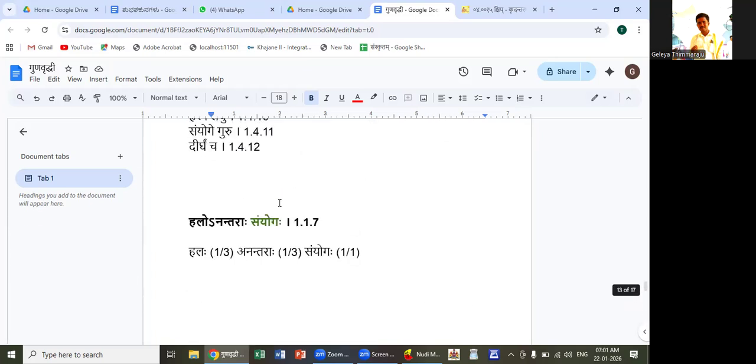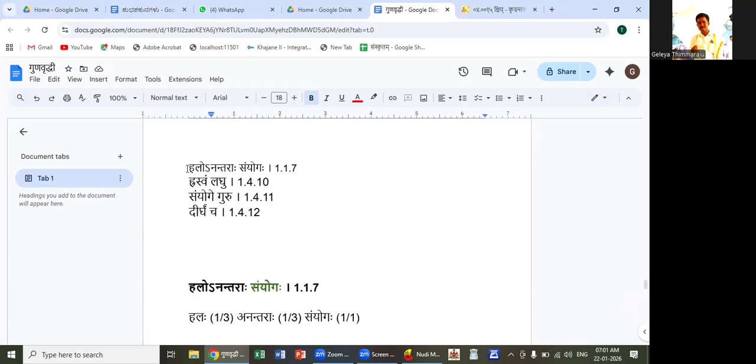Today we learned four sutras. Alontyat purva upadha, sanyogah, hrasvam laghu, sanyoge guru, dirgham cha. By the sutra for sanyoga, two or more hal letters without any vowels or pause between them, the group of those hal letters is called sanyoga. Hrasvam laghu: the hrasva letter is called laghu. Sanyoge guru: the same hrasva letter, if it is followed by a sanyoga, is called guru. And all the dirgha letters are called guru.